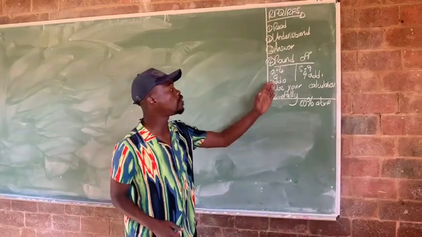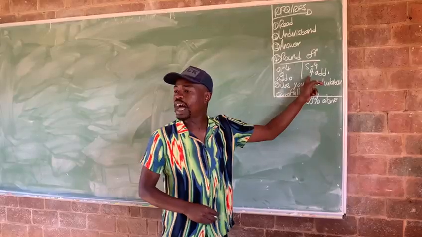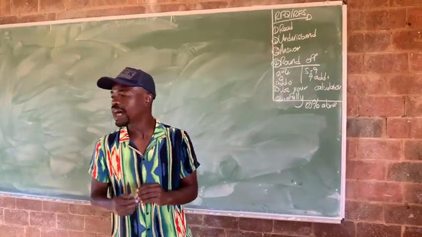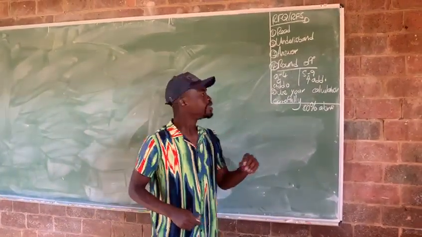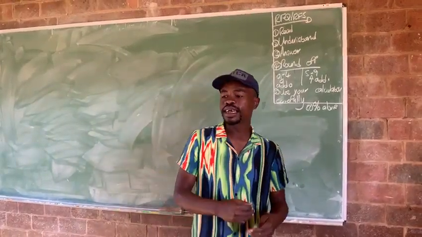Between 0 and 4, we round down, we add 0. Between 5 and 9, we round up, we add 1. Then step number 5, you must be able to use your calculator carefully.